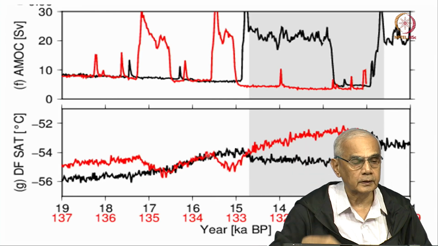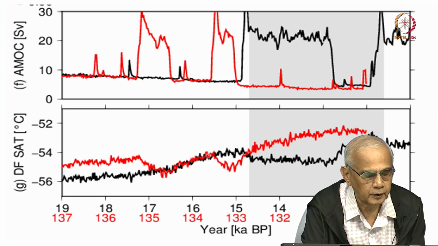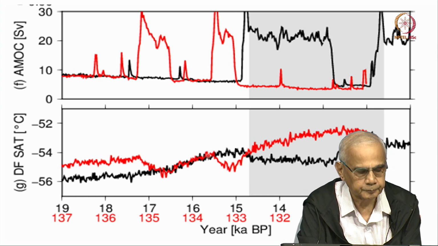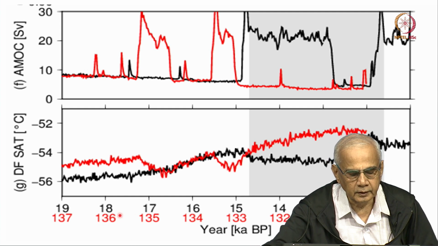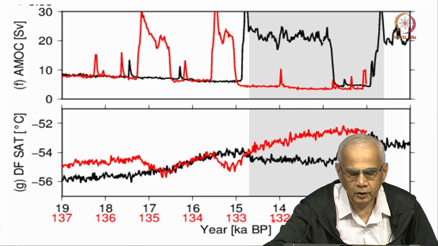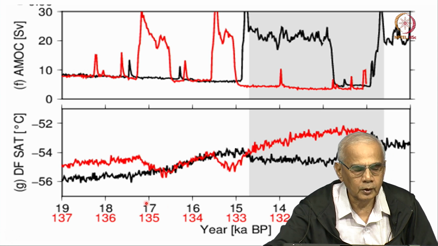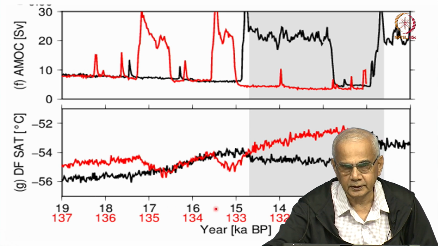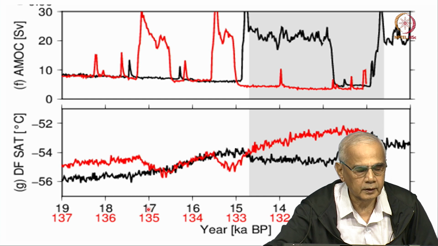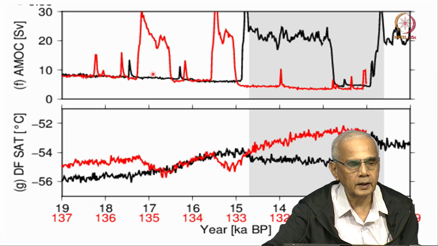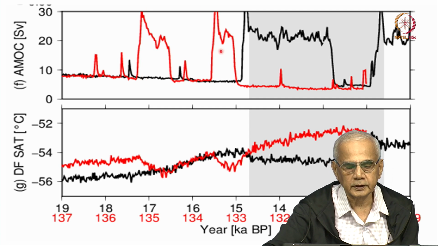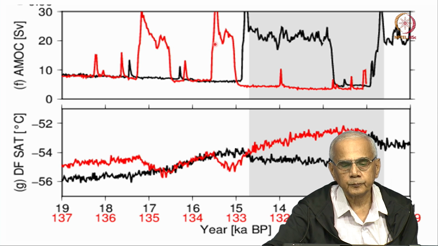Now, here is a comparison of the AMOC, which is of great interest to us, and again I want you to notice the two time scales. The red is the last interglacial 130,000 years ago, black is the present interglacial starting around here 19,000 years ago. And you notice that there were large changes in AMOC in the last interglacial in the beginning, and then there was no change.